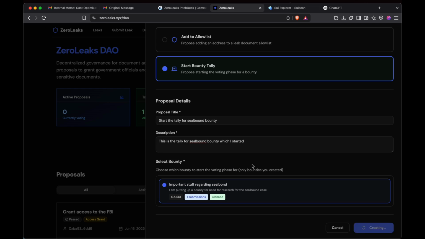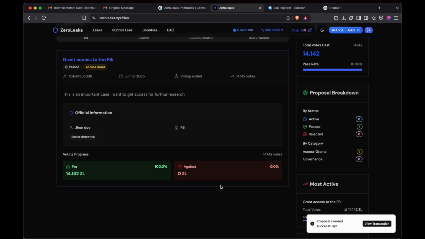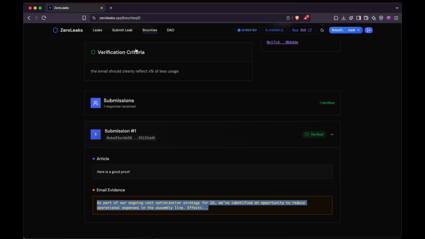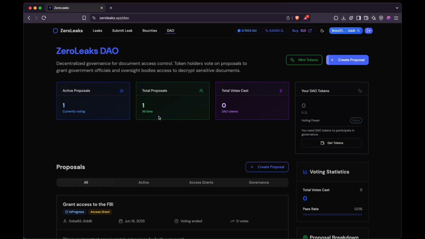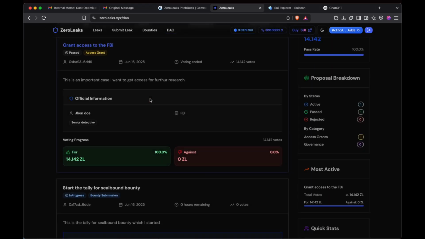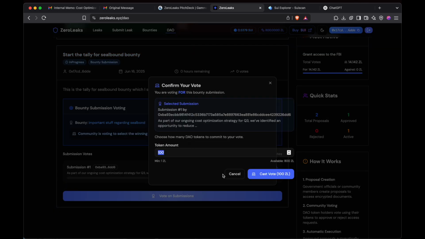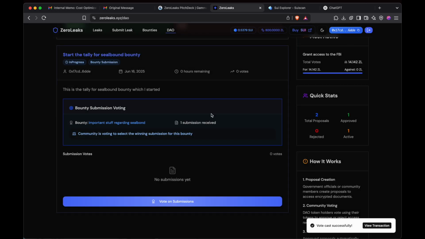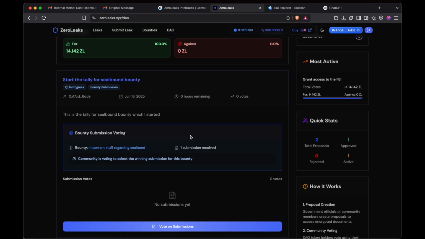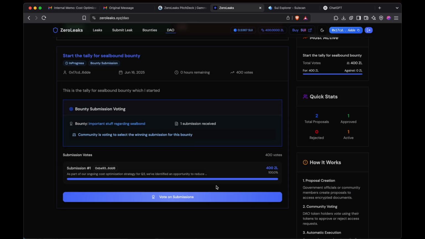So let's create this proposal. The proposal has been created successfully. If I come here to the DAO, let me reload. Okay, now let me vote on this proposal. So let us vote 400 tokens and I'll cast the vote. The vote was cast successfully. Now no submission votes here, so let me reload it, and you can see the 400% of the vote goes to submission one.